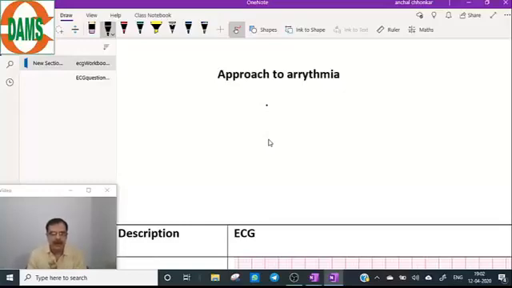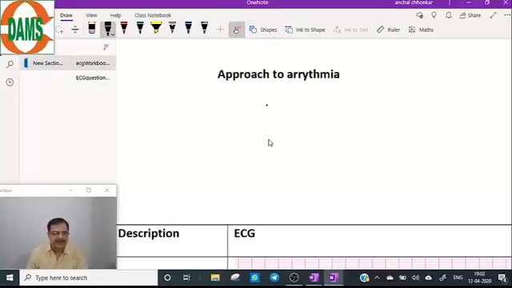And remember, they ask the simple arrhythmias. They do not go into very much detail or complicated ones. So they ask very simple arrhythmias. So let's start with how to approach the arrhythmias.